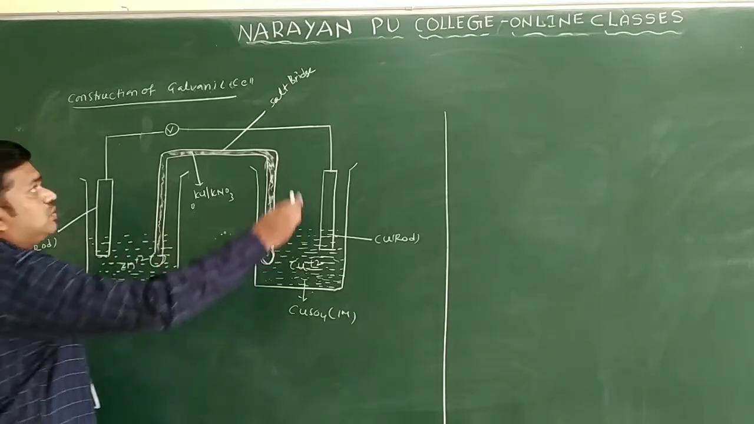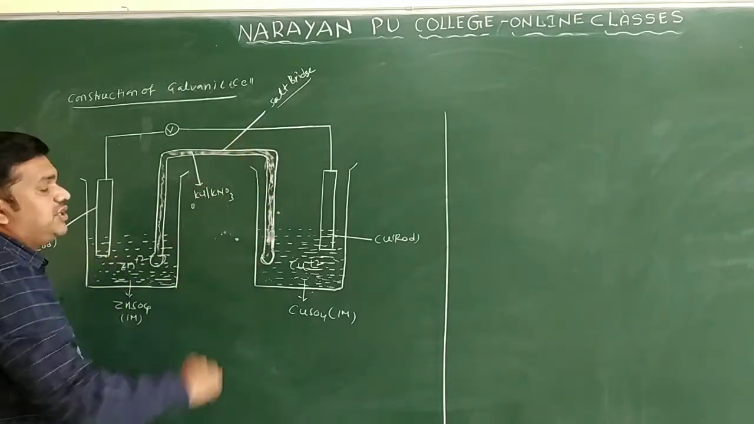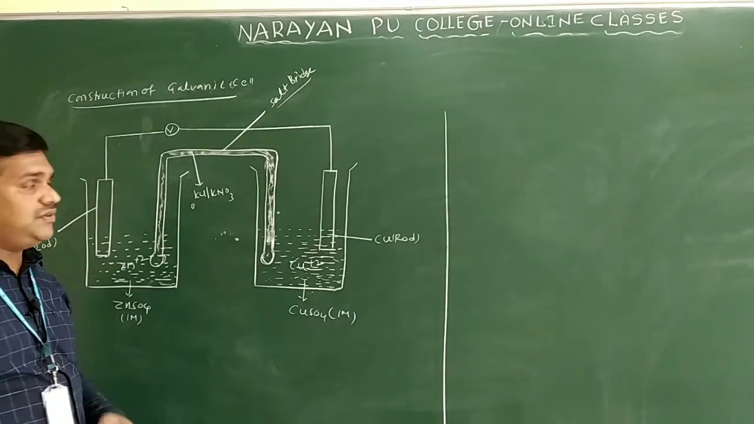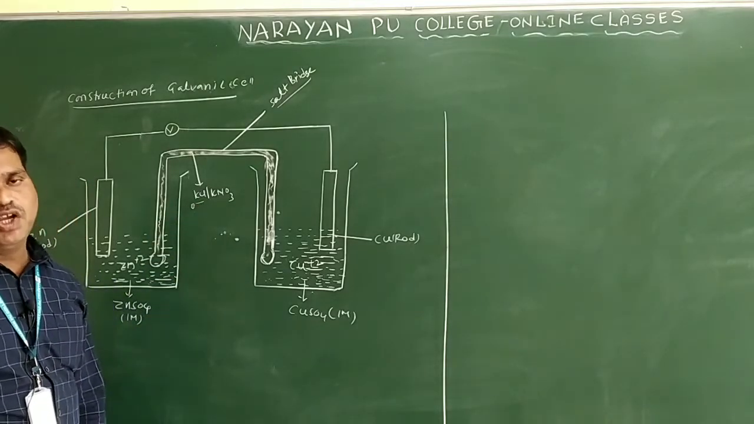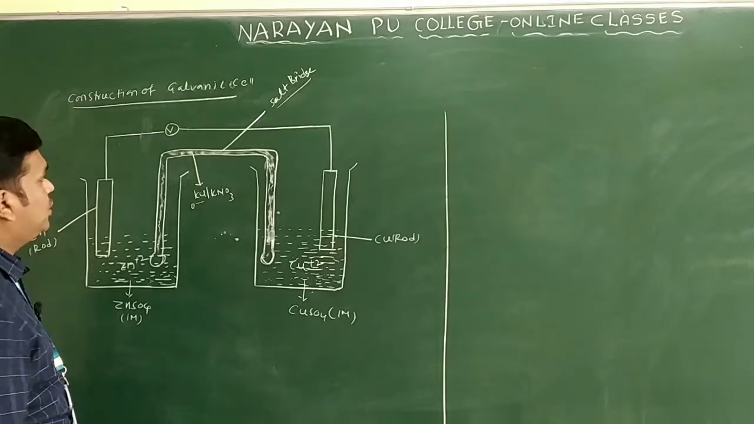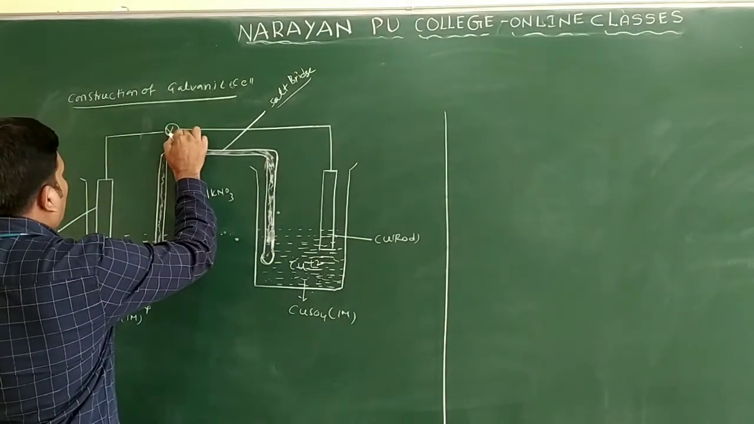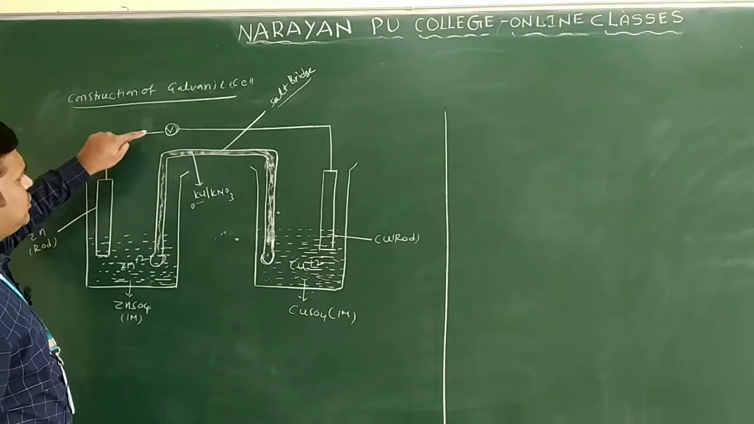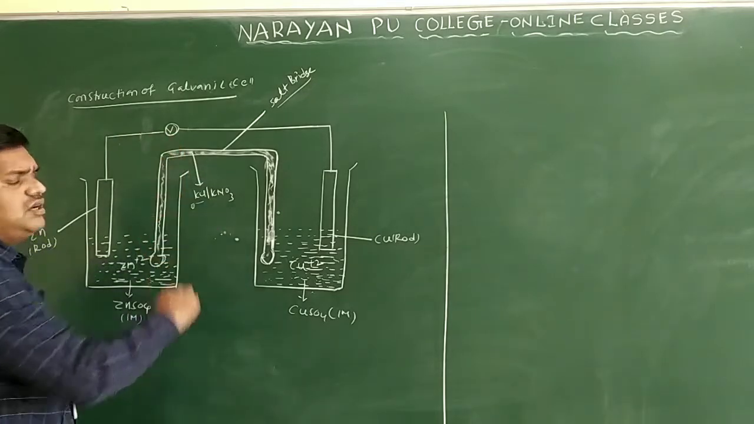What is the U-shaped inverted tube? It is called the salt bridge. So this is the salt bridge. In this salt bridge, what is there? I already told you, agar gel with electrolytes like potassium chloride or potassium nitrate. So these two electrodes are connected with a voltmeter, or you can write ammeter also. We can put one key here and one key here. Otherwise, you can directly draw it connected with the voltmeter.